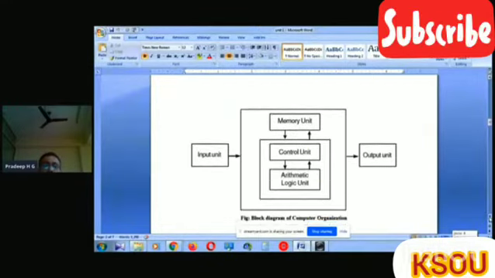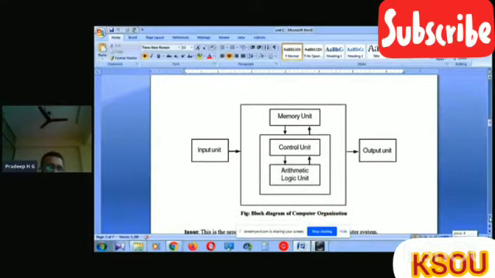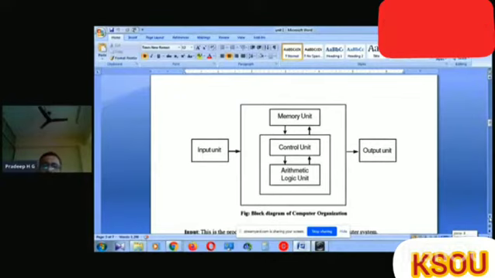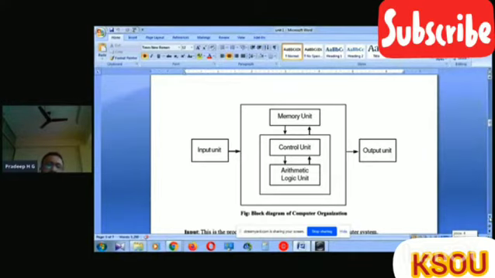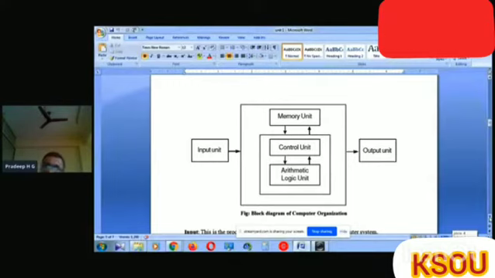Then we come to the organization of a computer system, or the block diagram of a computer organization. Block diagram means an overall view or outlook of a computer. Basically, we have three units. They are input unit, CPU, and output unit.